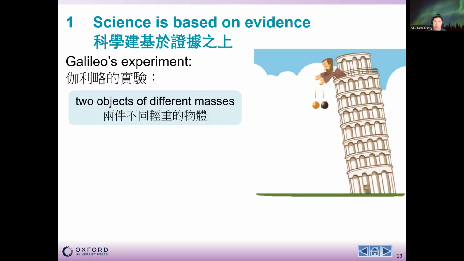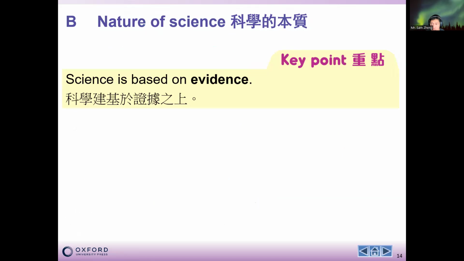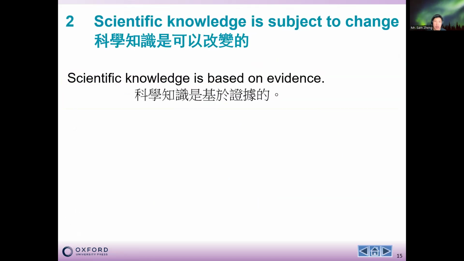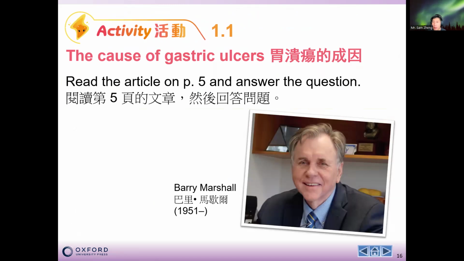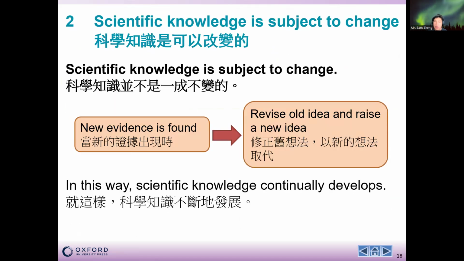And apart from science being based on evidence, another nature of science we notice is that scientific knowledge is subject to change. As new evidence comes out, it may prove that there is some new scientific knowledge. In this case, we will revise the old idea and raise some new idea.